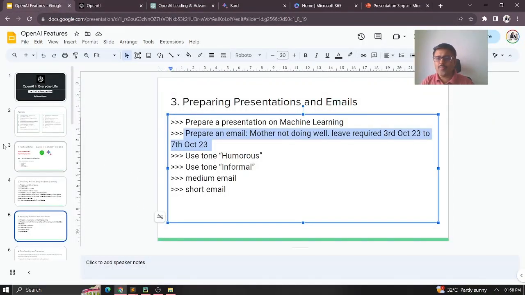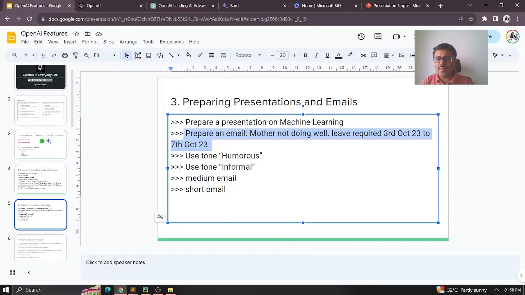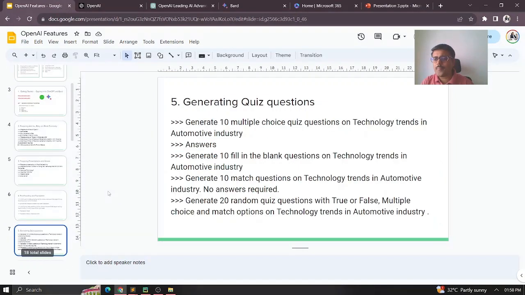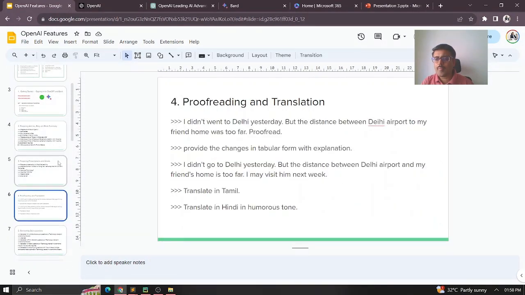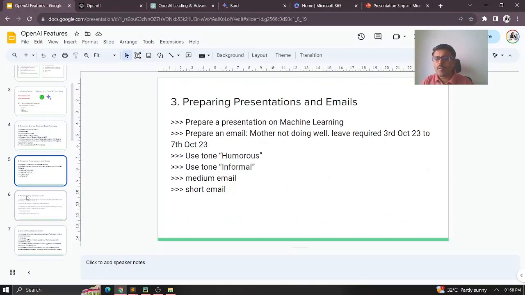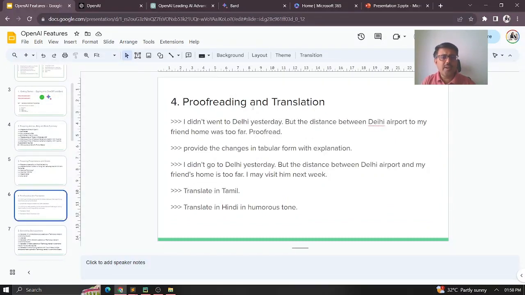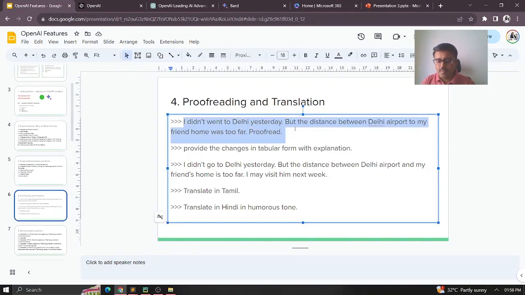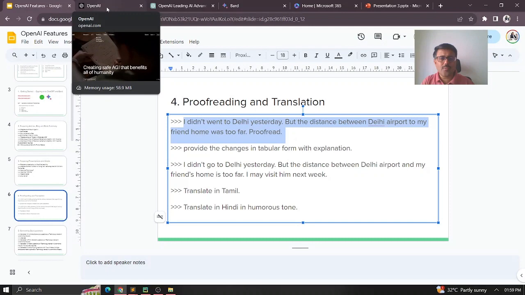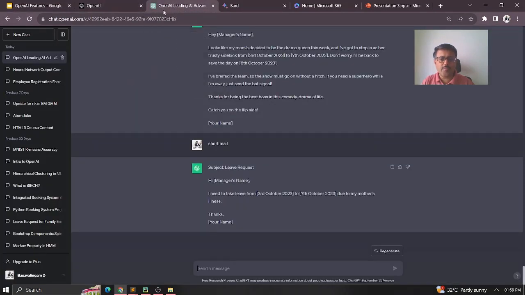Okay, so that's what we learned here. And then moving on to the next topic, let's look at the proofreading and translation part of it. Let me take some English, whatever comes to my mind, I just prepare it, but I want to do a proofreading of this.